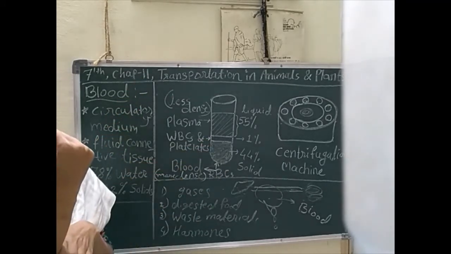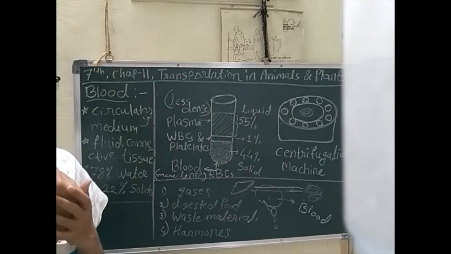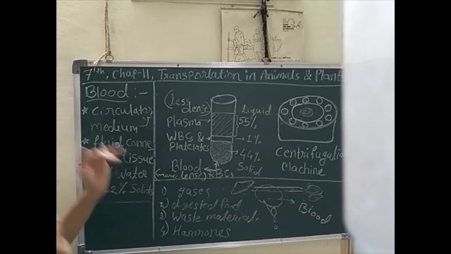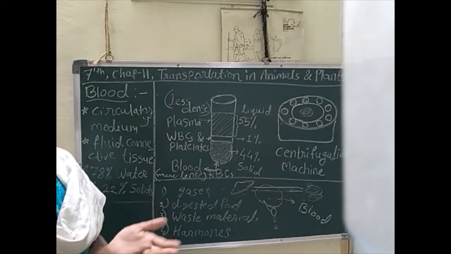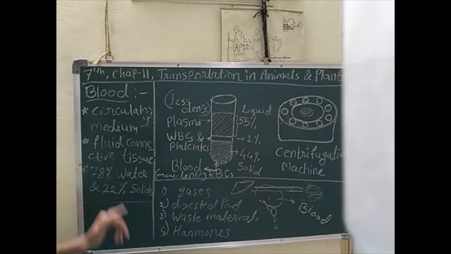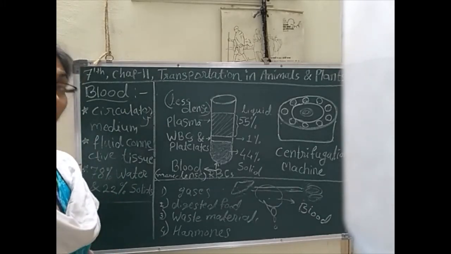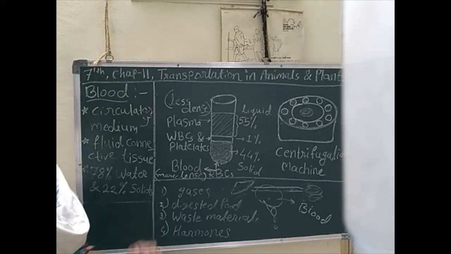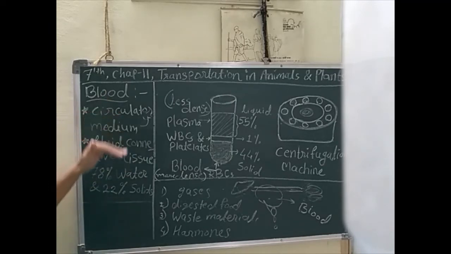Immediately blood will flow. And why can the blood flow? Because it is liquid in state. The solid part is very small, only 22% inside the blood, and most of it is the liquid part. That's why blood can flow. It is a fluid-like structure. Okay, so this is about the blood and its structure.